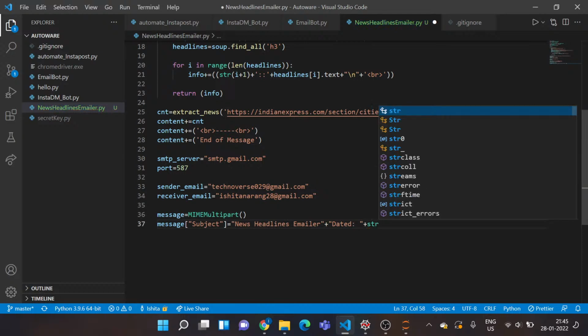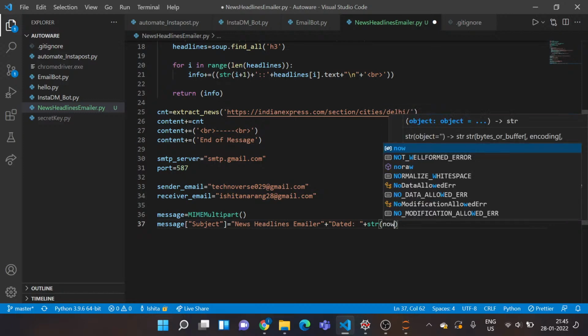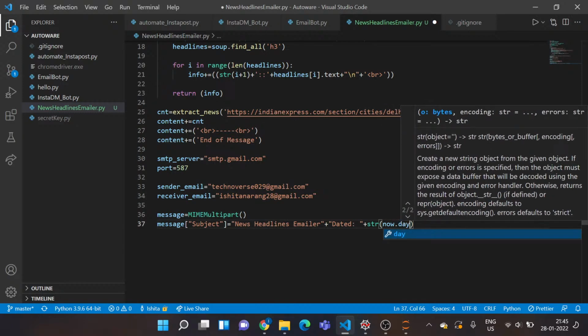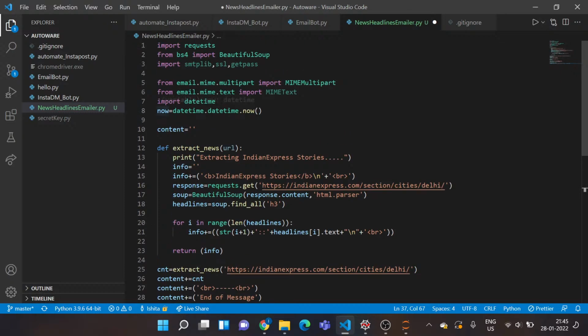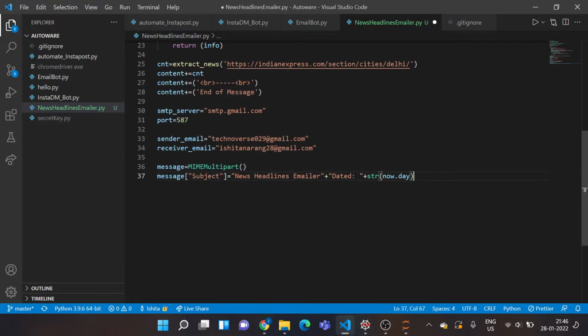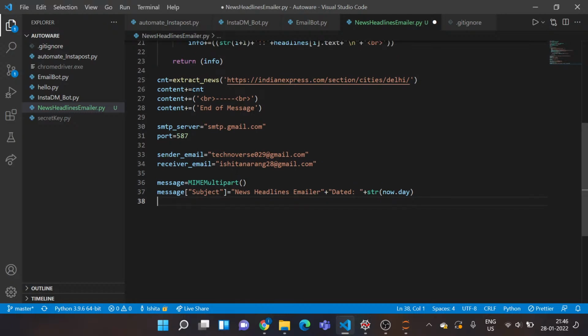Now I'll convert it into string, now dot day. So basically from that date, I'll just extract the day today. I said initialize now equal to datetime dot now, so it's going to return me the date today. I'll just call another function here, dot day, so it will return me the day today. So making this subject a bit clear.